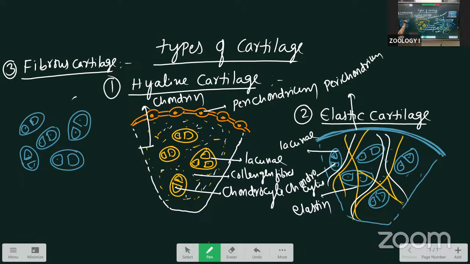Here, bundles of collagen fibers, actually reticular fibers, are abundant. They are the strongest. That's why this one is the strongest cartilage.